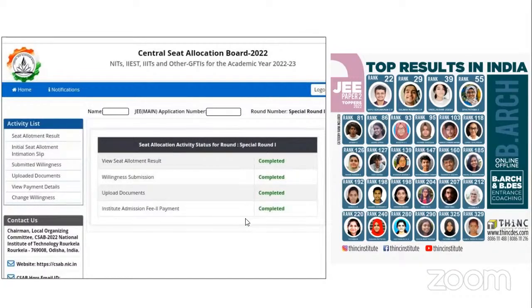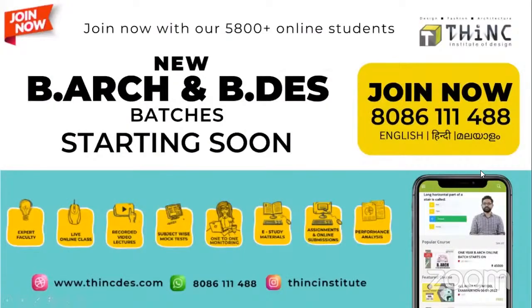If you want to contact any helpline numbers, or if you want any help, this is the helpline number for CSAB. It's conducted by NIT Rourkela, one of the most prestigious NITs that you can find in India. Okay, so you can contact them if there are any further questions that you want to ask.